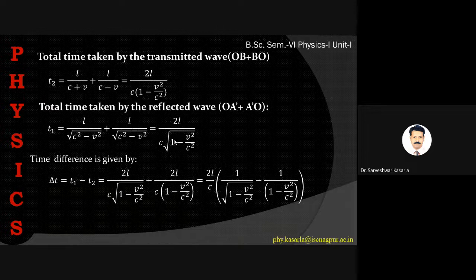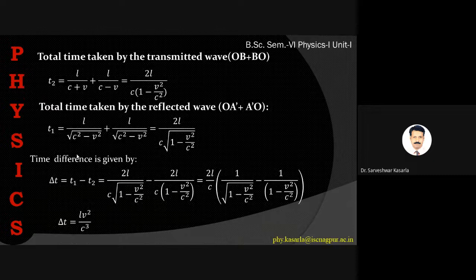Now, if you solve this and simplify the equations, neglecting the higher powers, finally you will get the expression for delta t, the time difference between the reflected ray and the transmitted ray to reach the place O, as delta t equal to L into v square upon c cube. You just remember this delta t, equal to L v square upon c cube.